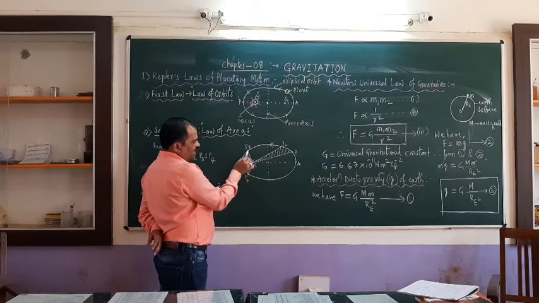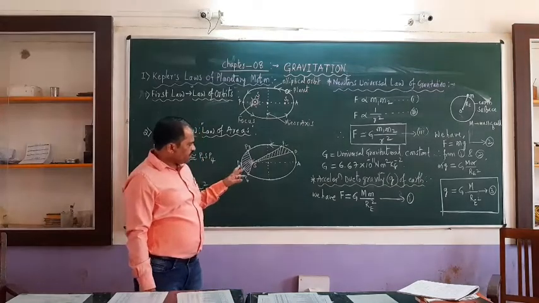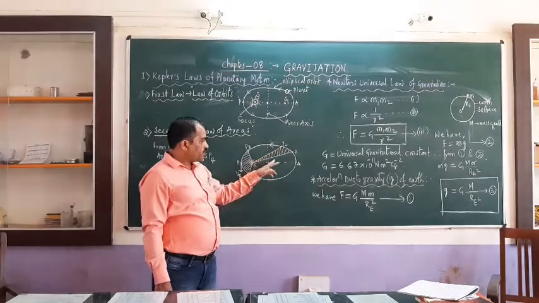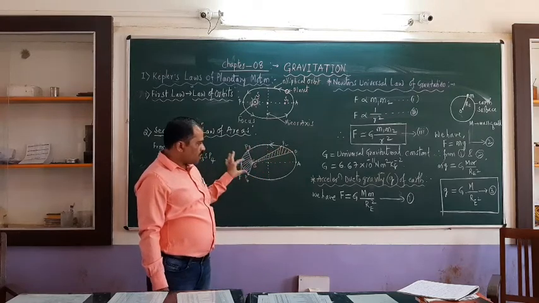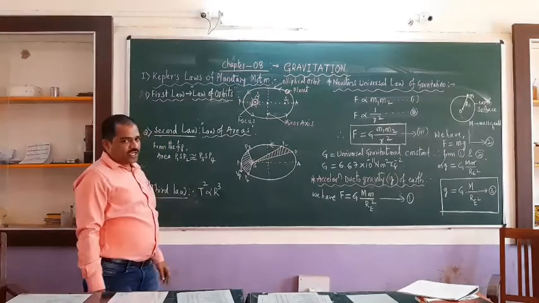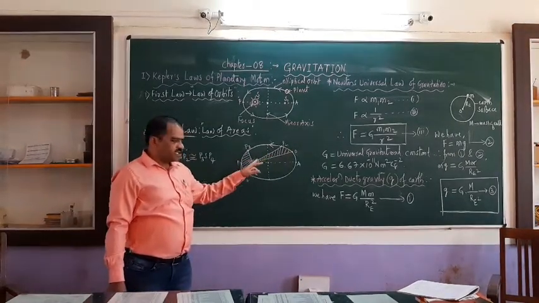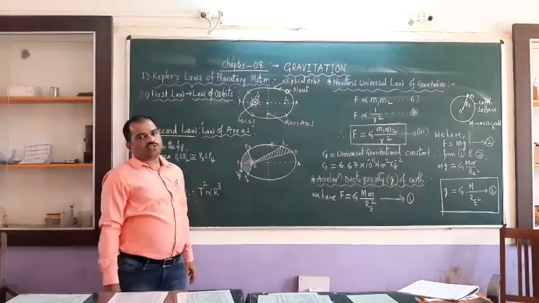So if you join the line from P3 to S and P4 to S, you can observe this is the area. Now if we calculate the area swept by the planet, this area and this area, both the areas are going to be equal. So that is why the law states the line joining the planet to the sun covers equal areas in equal intervals of time.